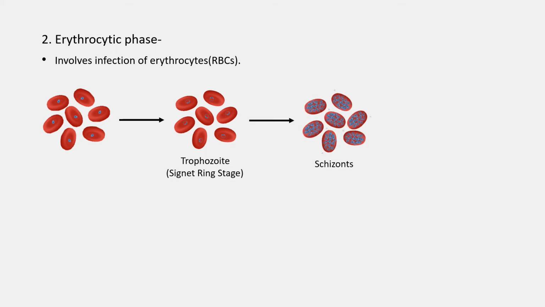Within the red blood cell, the parasite multiplies asexually. Finally, the erythrocytes burst and release the parasite, which then infects other red blood cells. Several such cycles occur, which gives rise to fever every time the merozoites escape and infect RBCs.